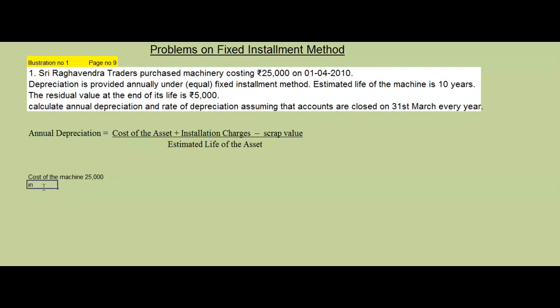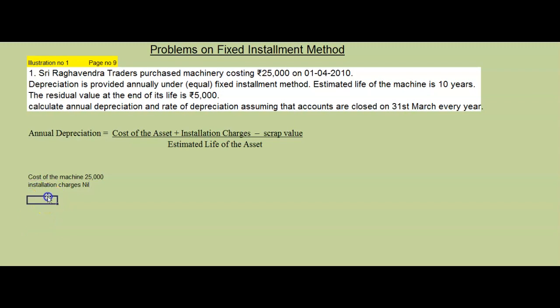Installation charges. Installation charges is given how much? Is there any installation charges? No. Then we will write nil. No need of taking installation charges.